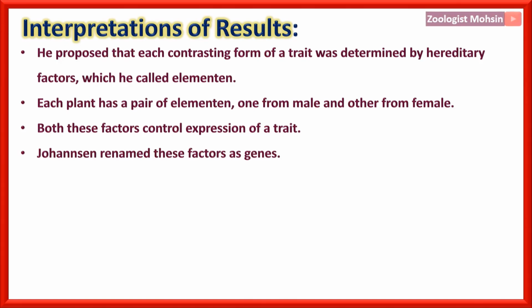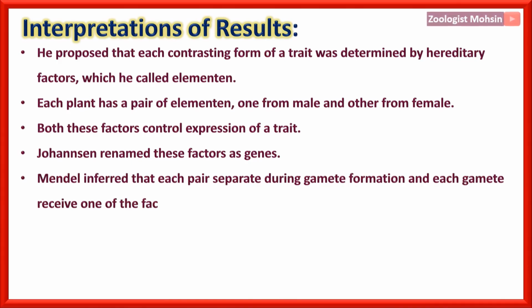Johansen renamed these factors as genes, so actually he changed the word elementon into genes. Mendel inferred that each pair separate during gamete formation, and each gamete receive one of the factor or allele, and they are restored again in the zygote after fertilization.